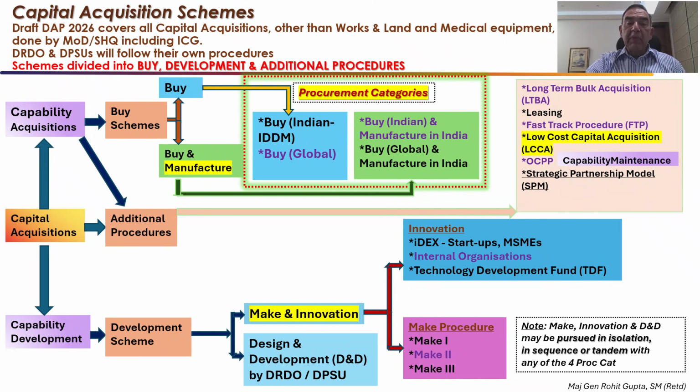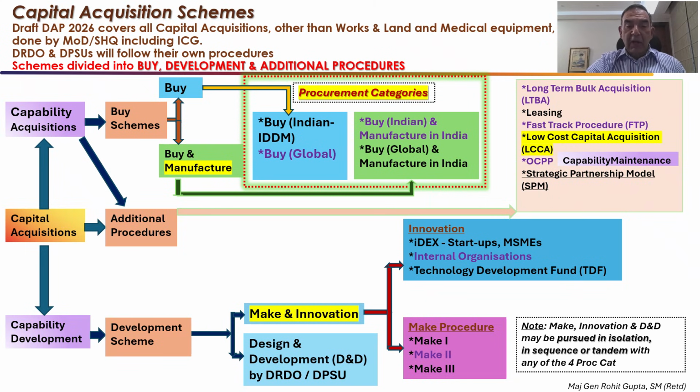And buy, it used to be buy and make. The make has been replaced by manufacture, and buy and manufacture is buy Indian or buy global. And in both cases, you manufacture in India. We'll have a look at that. These are the basic 4 procurement categories, reduced from the 5 previously.